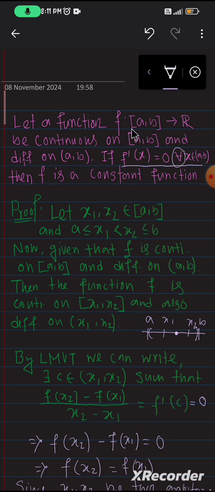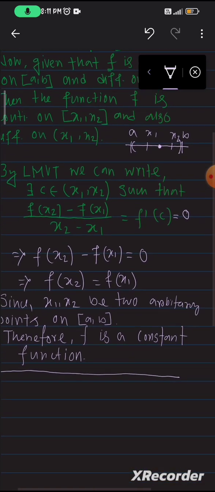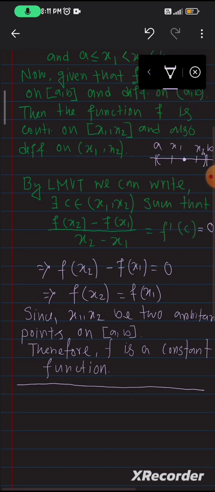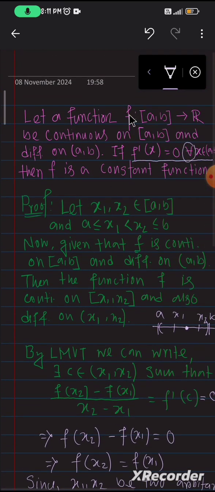Now my question is, is this result true if the domain is not an interval? See here carefully that we take the domain as a closed interval a b, or you can take open interval a b, but the function has to be continuous on the closed interval a b.